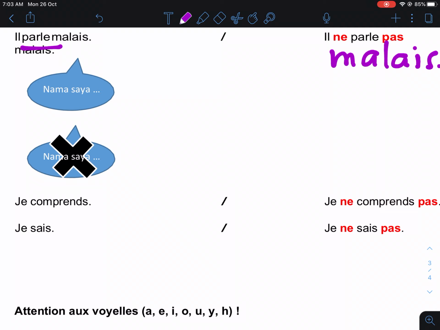Okay. Now, here you have "il parle malais." What does it mean, "il parle malais"? Parle here is a verb. It comes from the verb parler. Parler means to speak. Okay.